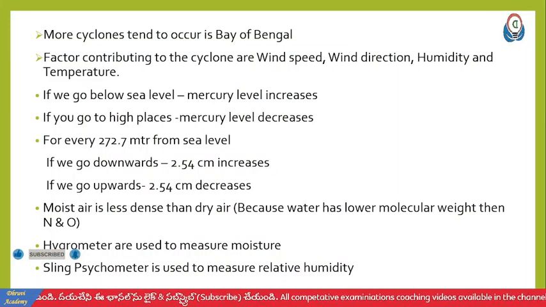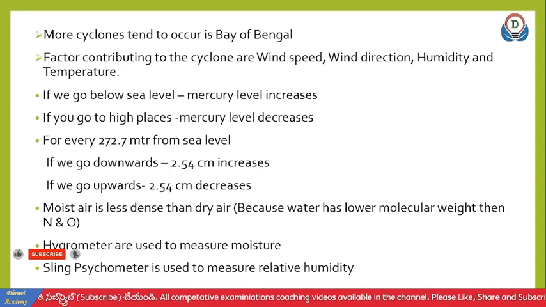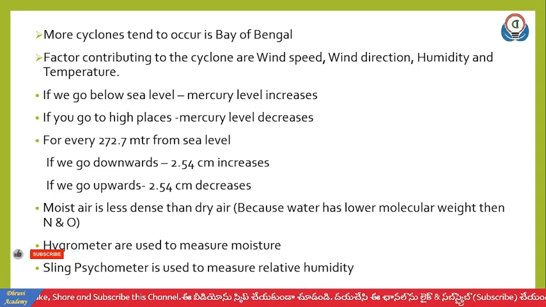More cyclones occur in the Bay of Bengal. The factors that contribute to cyclones are wind speed, wind direction, humidity, and temperature.